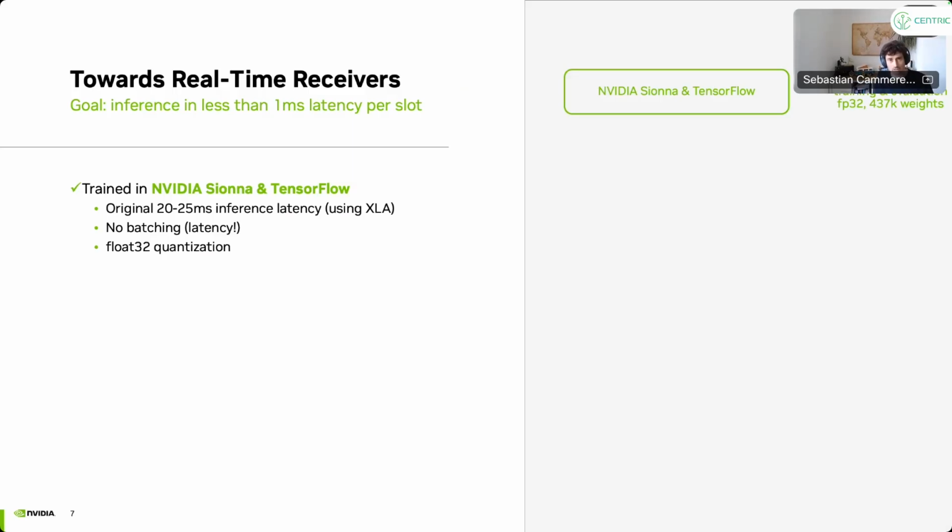So when all this started, we were at like 20-25 milliseconds inference latency for one slot, and for the experts in 5G, that's actually far too much. So the real-time budget is between, I don't know, 500 microseconds to a millisecond. It depends a bit on the system configuration. So we targeted a millisecond as our optimization target.